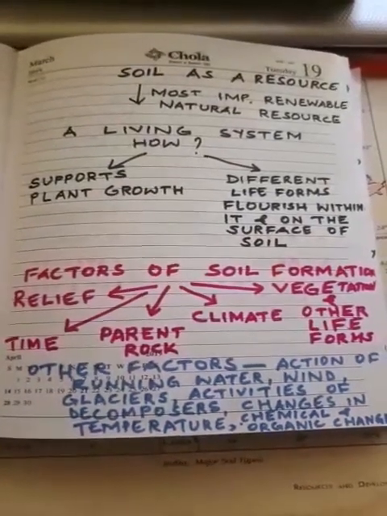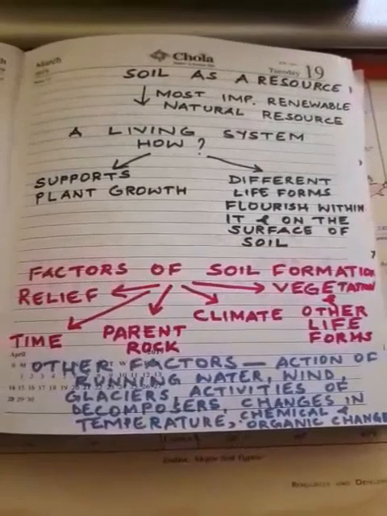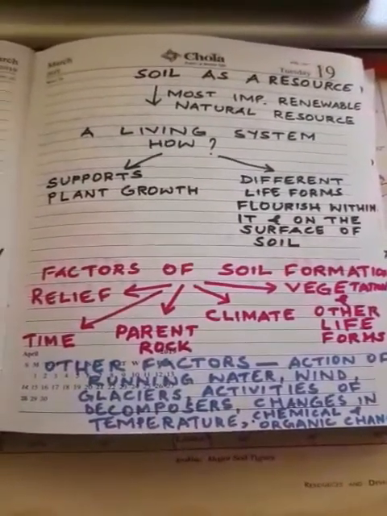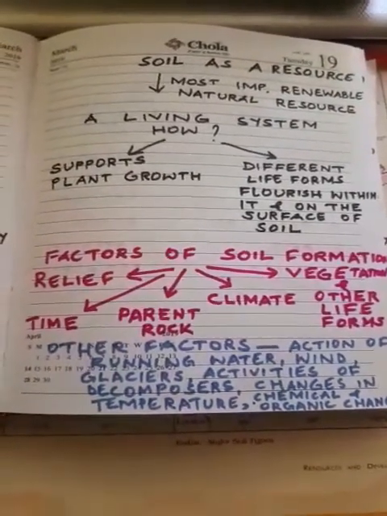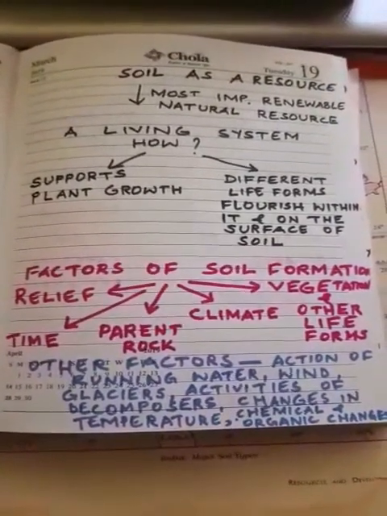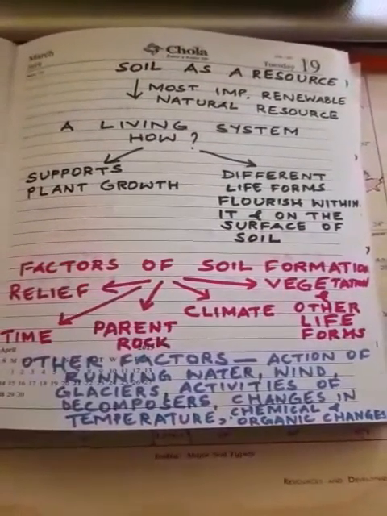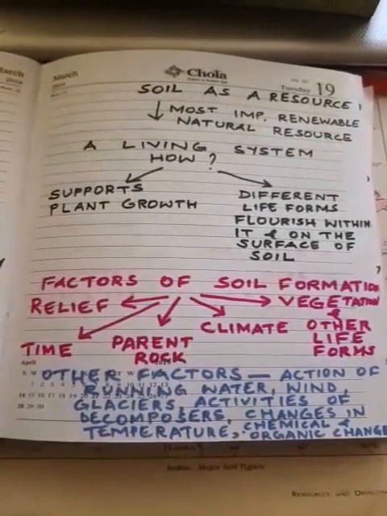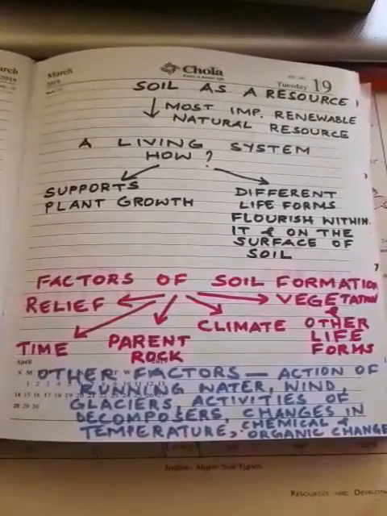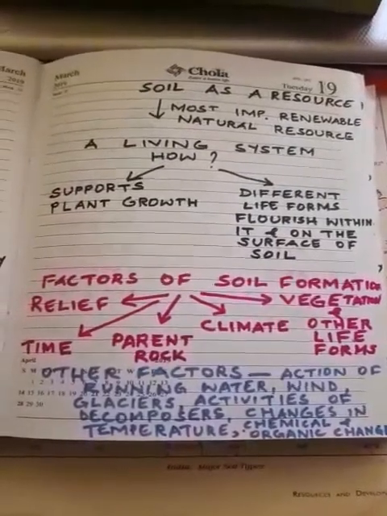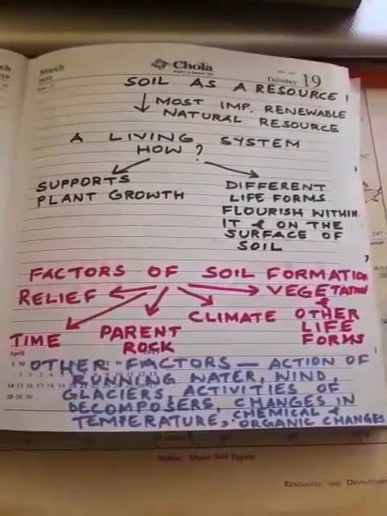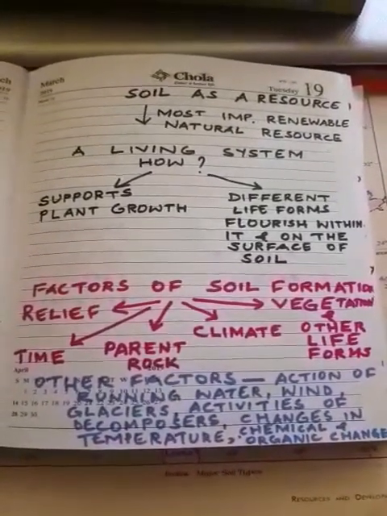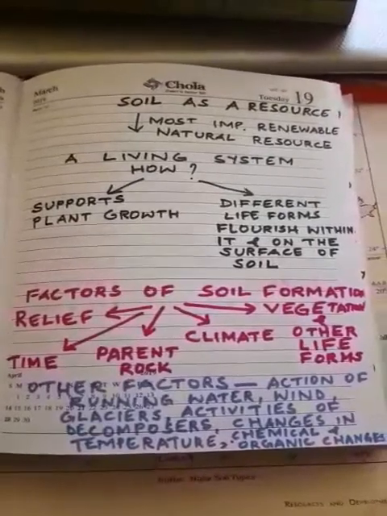Soil is the most important renewable natural resource, and it's a living system. How is it a living system? It supports plant growth, and different life forms flourish within it and on the surface of the soil. Then come the factors of soil formation: relief, time, parent rock, climate, vegetation and other life forms. Other factors are the action of running water, wind, glaciers, activities of decomposers, changes in temperature, and chemical and organic changes. And I have discussed every point in my lecture.